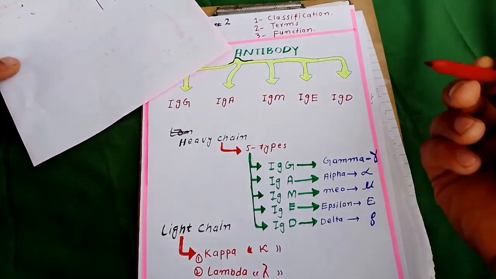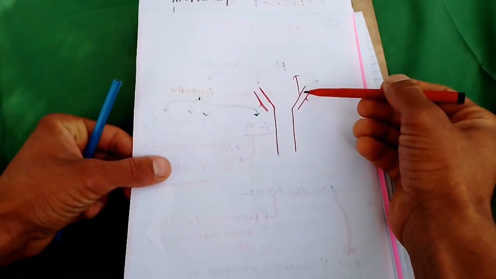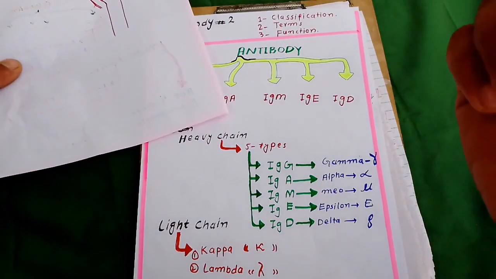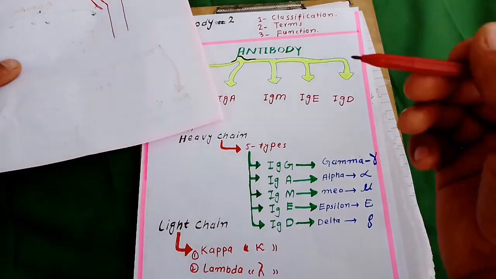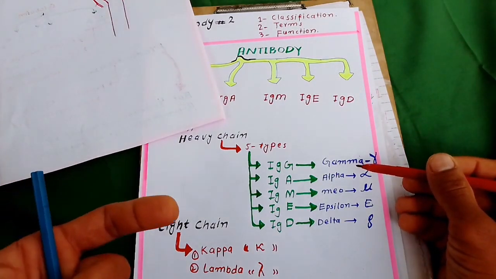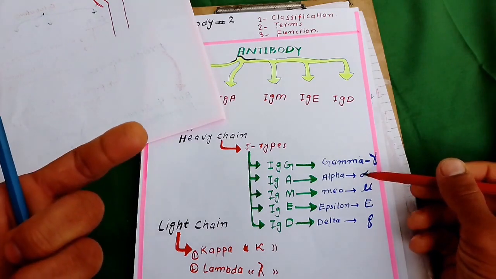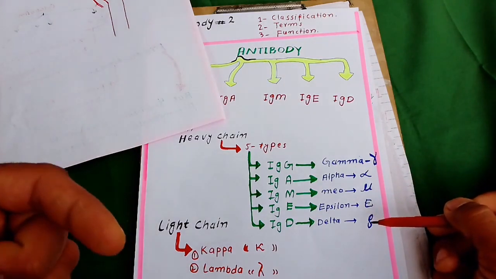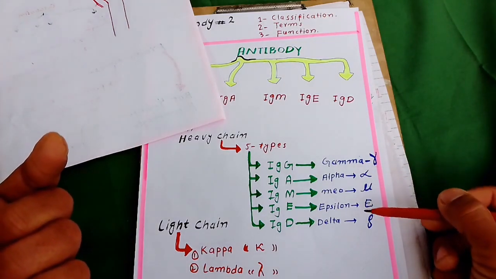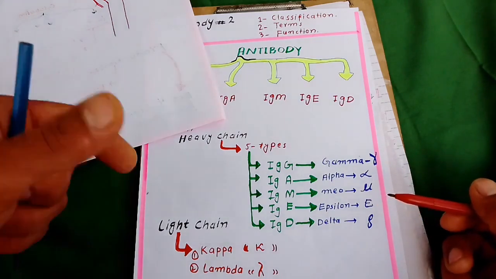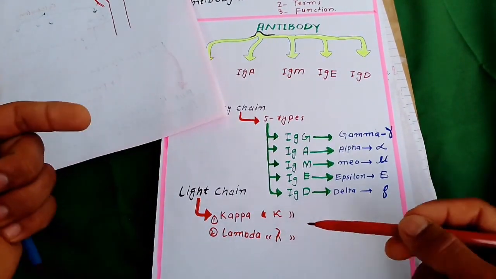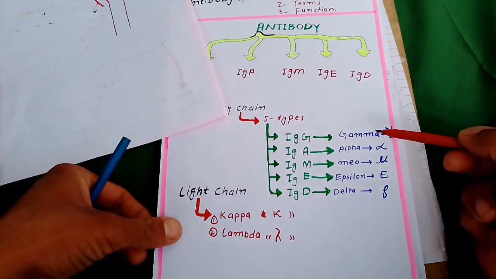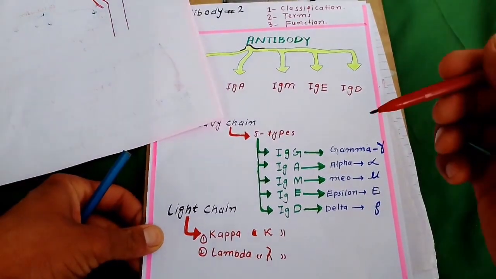As you know, heavy chains are of five types: gamma heavy chain, alpha heavy chain, mu heavy chain, epsilon heavy chain, and delta heavy chain. And light chain has two types: kappa and lambda.